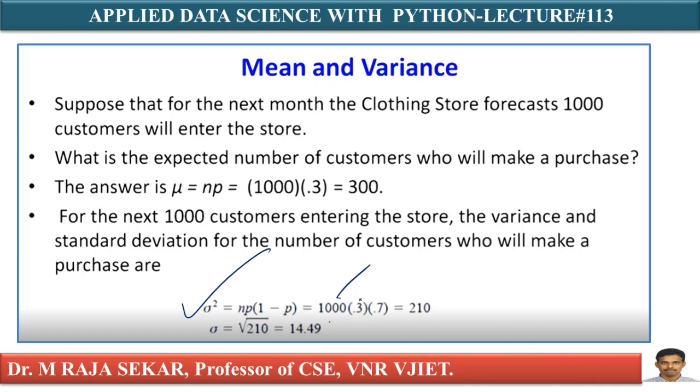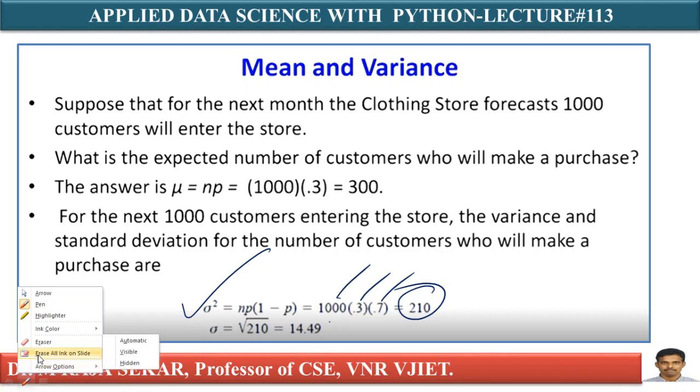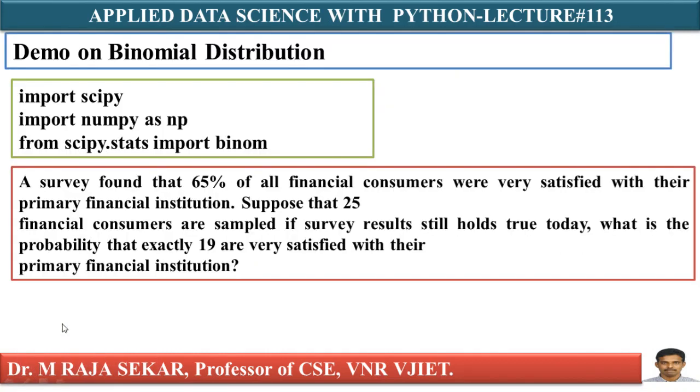N we know is 1,000, P is 0.3, 1 minus P is 0.7, that is 210. What is sigma? Sigma is standard deviation. Sigma square is 210, means sigma is under root of 210, that is 14.49. Now we will try to solve a few simple problems in our Jupyter notebook.